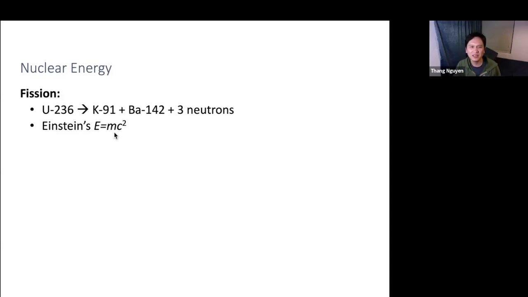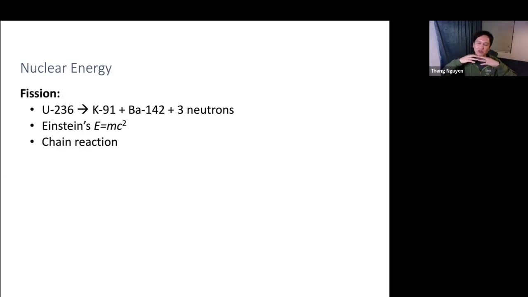That's c. Now, remember I said the mass difference is tiny in this reaction, right? But it's being magnified by the speed of light squared. And the speed of light is a very large number. Light travels super fast, right? So because of that small mass discrepancy, you get massive energy. And notice that if you bombard uranium-236 with neutrons, you will make this reaction happen, right? But look at this, the product is also neutrons. So that product then becomes a reactant again for the next reaction. So we call that a chain reaction.